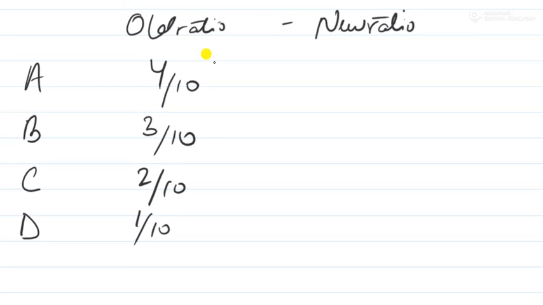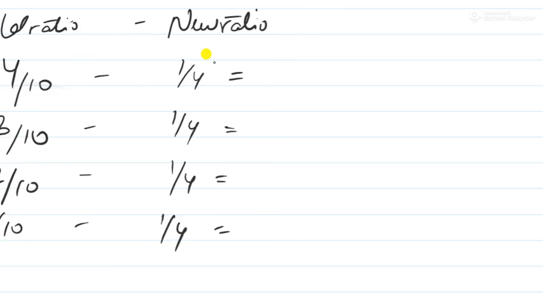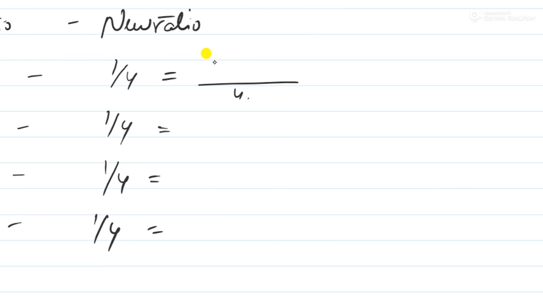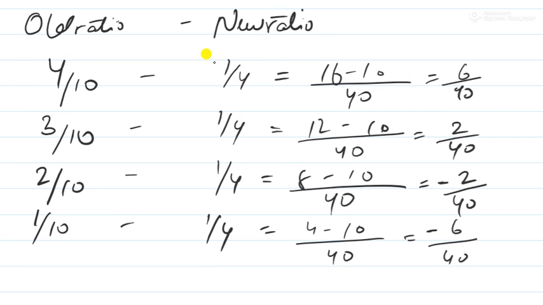So now A's share is 1 by 4, B's share is 1 by 4, C's 1 by 4, D's 1 by 4. Now give the minus sign and calculate. How will we calculate? Simple, by taking the LCM. So 40. I did the calculation after taking the LCM, and you can recheck this calculation.